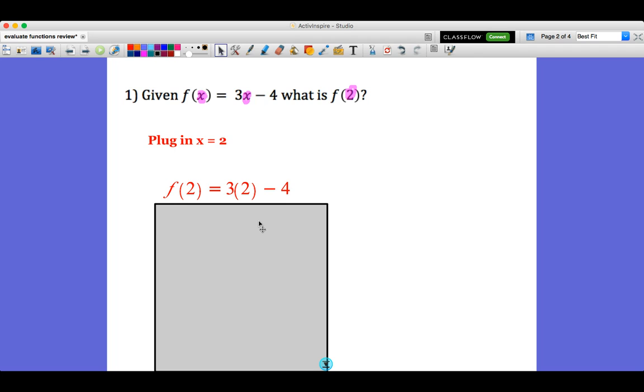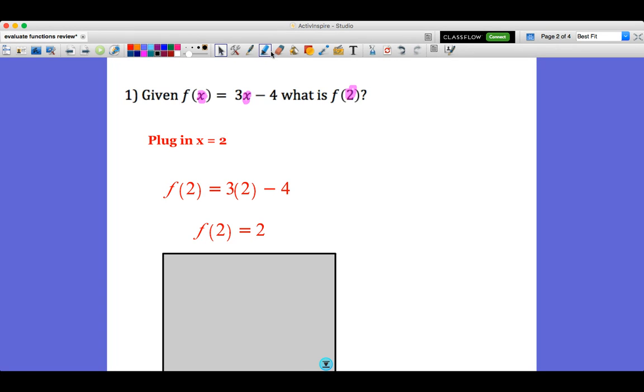So we would have f of 2 is going to equal 3 times 2 minus 4. And then you can just do that in Desmos or in your calculator or in your head. So 3 times 2 is 6 minus 4. Our final answer for that one would tell us that f of 2 is going to give us 2.